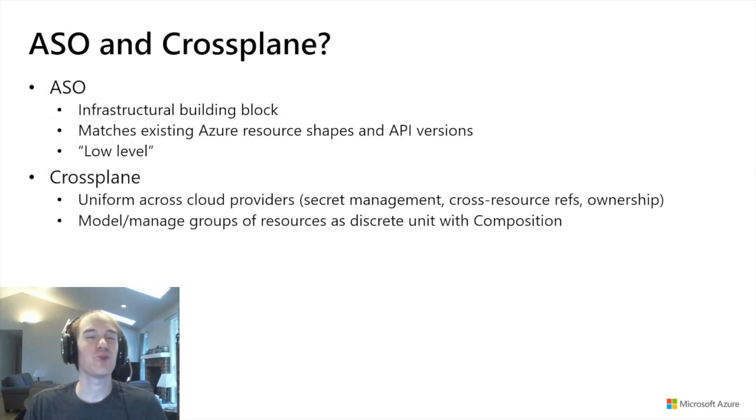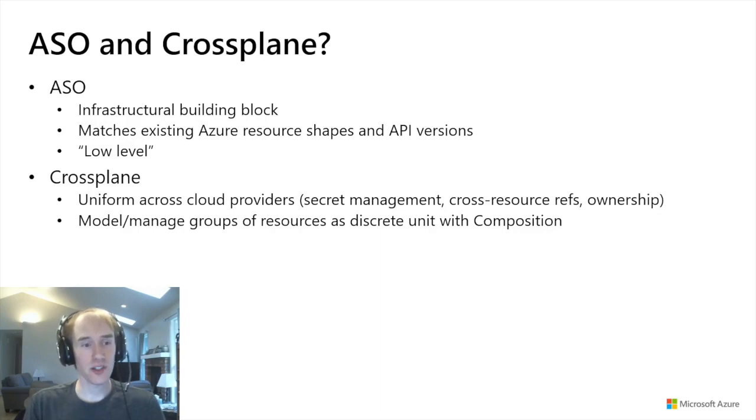So first off, a question we get quite often, what's ASO versus Crossplane? Like, when should I use one versus the other? What are the differences? So we really think about ASO as this infrastructural building block. It's meant to be a low-level way to manage your resources in Azure through Kubernetes. It matches existing Azure resource shapes quite closely. It matches Azure API versions quite closely. So you can think of this almost as like the low-level SDK that we're trying to target for managing your resources in Kubernetes.